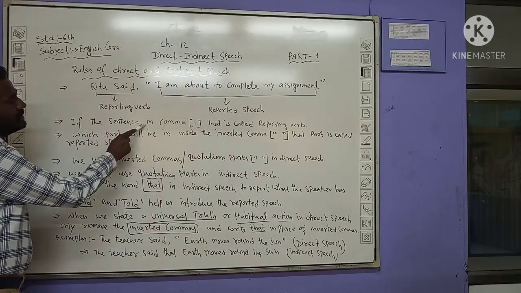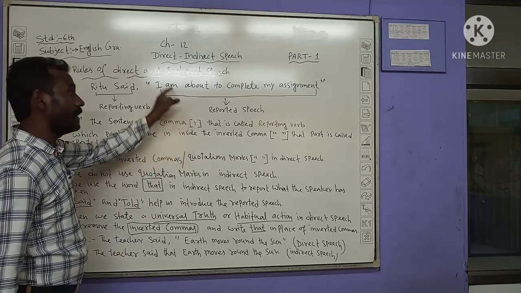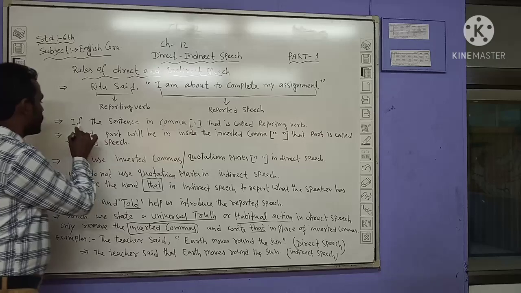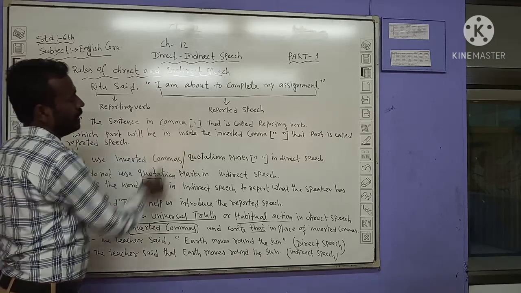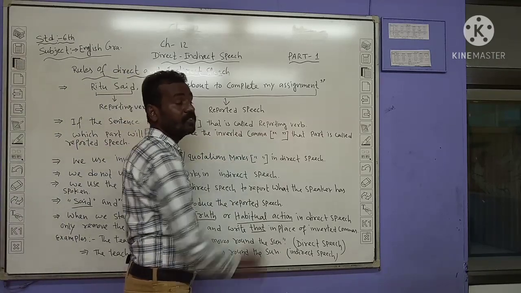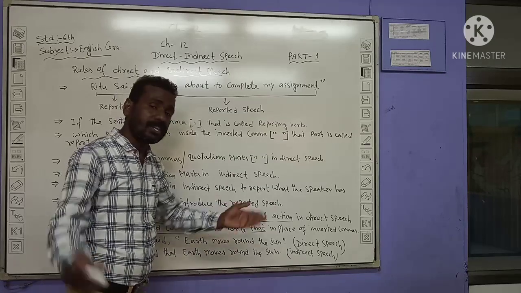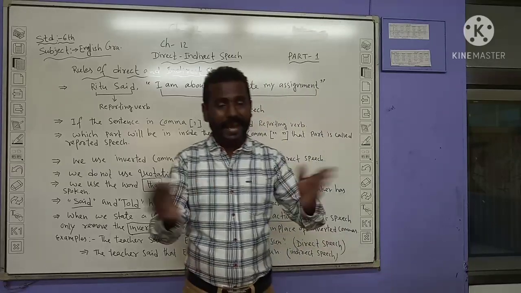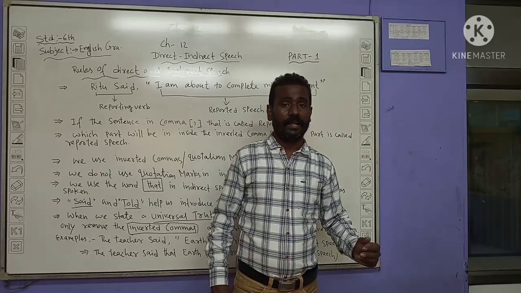If the sentence is in comma, here also I have given, and here also I am giving the details. If the sentence is in comma, that is called reporting verb. पता चला? What is it called? You ask the question yourself and you give the answer yourself. Practice in front of the mirror.